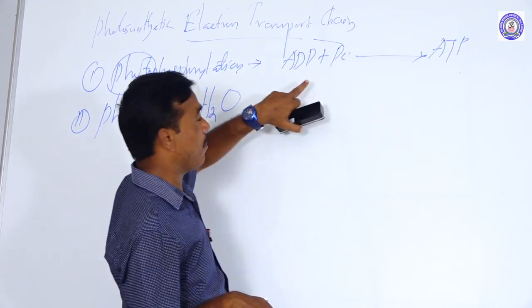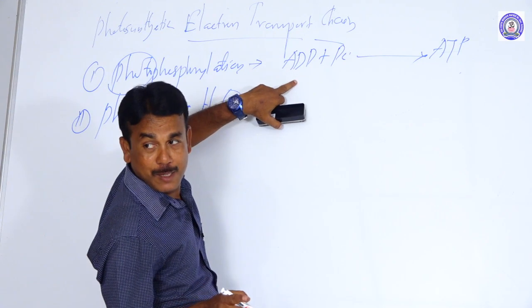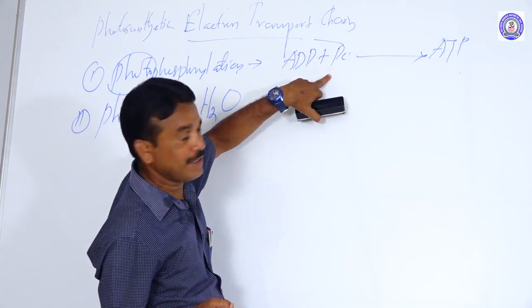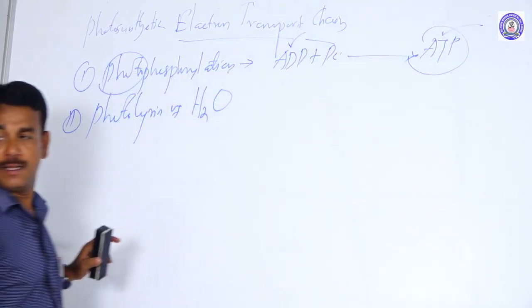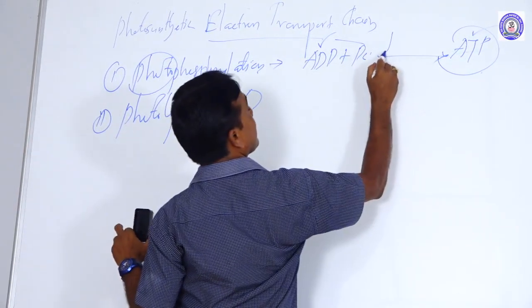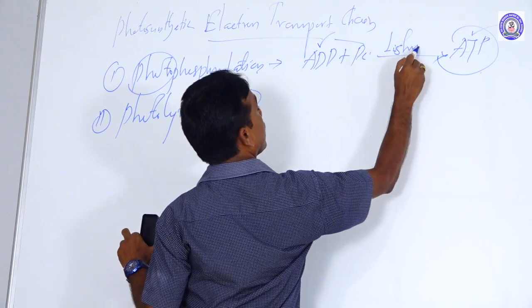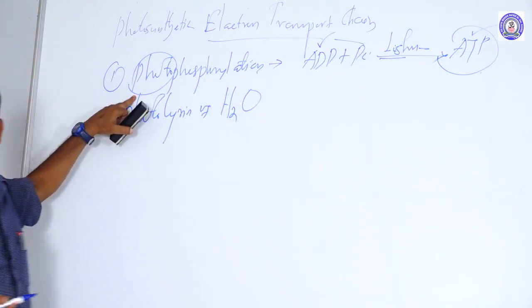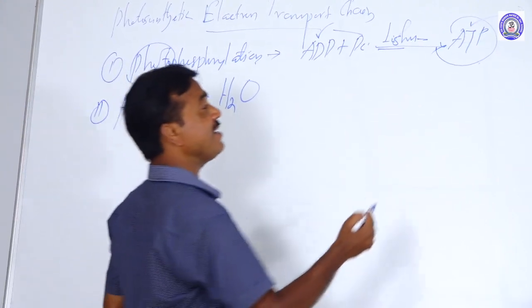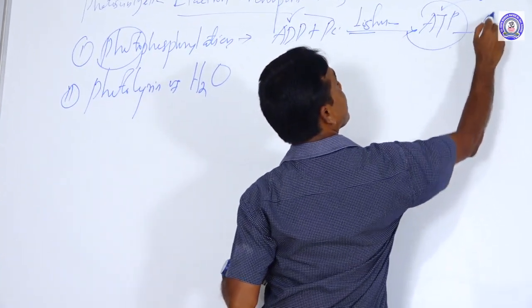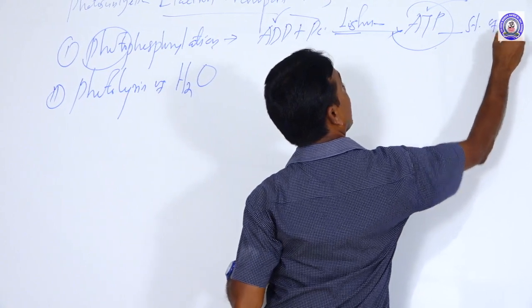How is it formed? From adenosine diphosphate along with the phosphate. So formation of ATP from ADP in the presence of light is a process commonly called photophosphorylation. Photophosphorylation occurs in the structure of the chloroplast.